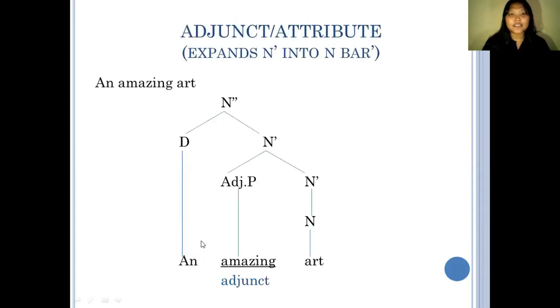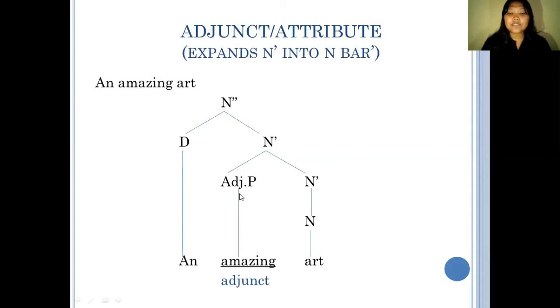Alright, next is adjunct or attribute. Adjunct expands N bar into N bar. The example that I use here is an amazing art. So this is how, if we draw it into a diagram tree, from N double bar into determiner and N bar, and divide it into adjectival phrase, and then this is N bar, and down into noun, or the core of this phrase, which is art.